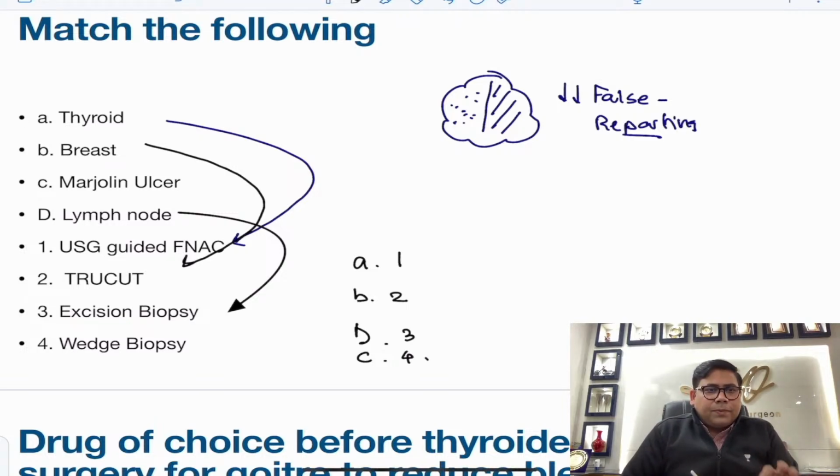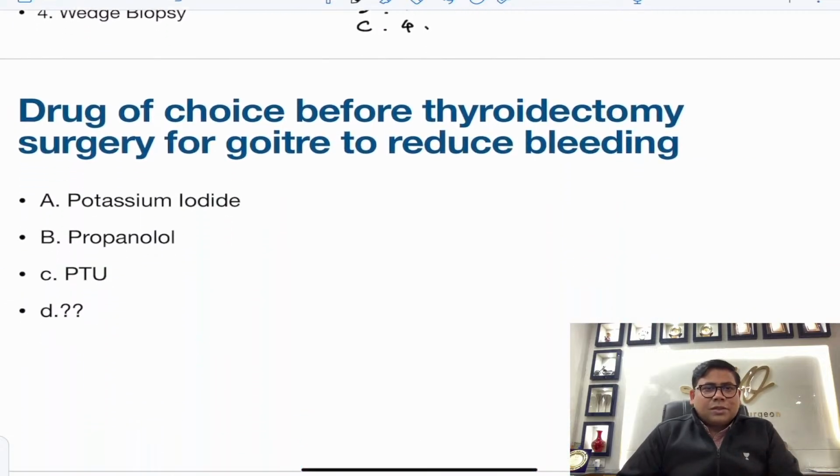Remember, excision biopsy can be done for Marjolin ulcer also, but yes, we do a wedge biopsy to see whether it is a chronic wound or it has converted into an SCC. We don't know whether it's a Marjolin ulcer, it is post biopsy that we diagnose. So this is the correct order.